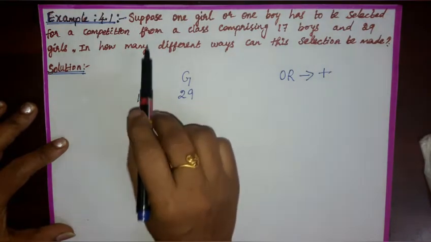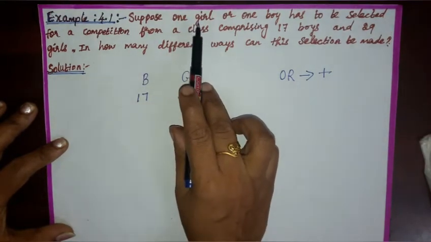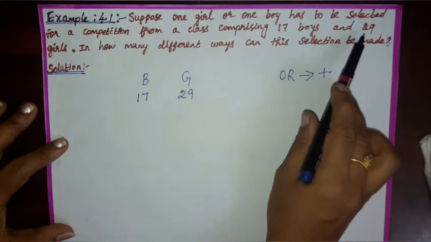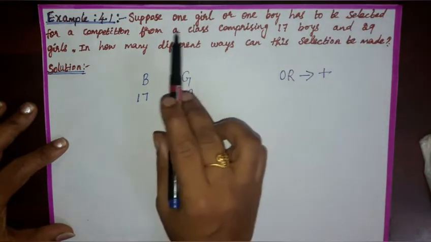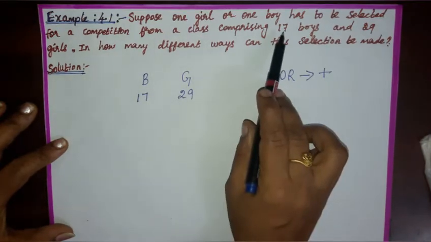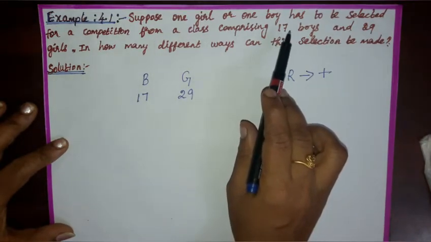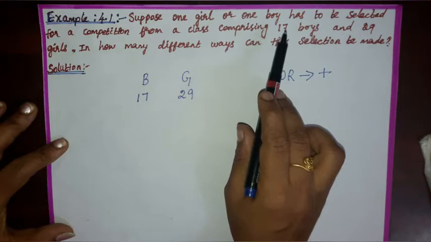The first task of selecting a girl can be done in 29 ways. The second task of selecting a boy can be done in 17 ways. It follows the sum rule.